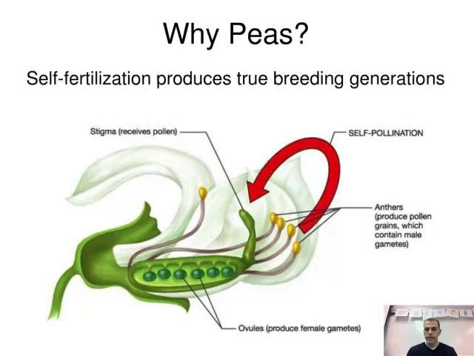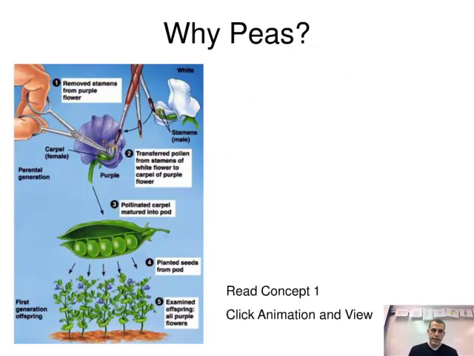Okay, and then moving on, looking at this little picture here. In this diagram you can see Mendel manipulating the plant. You can see these are all white plants versus all purple. Purple in this case is the dominant trait that we're looking at, so we'll talk about dominance in a minute.